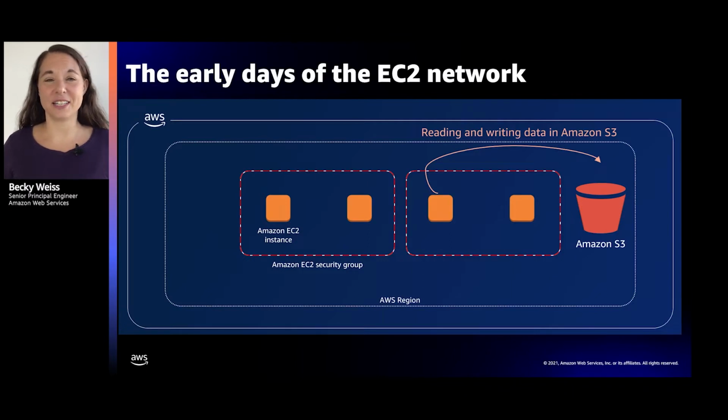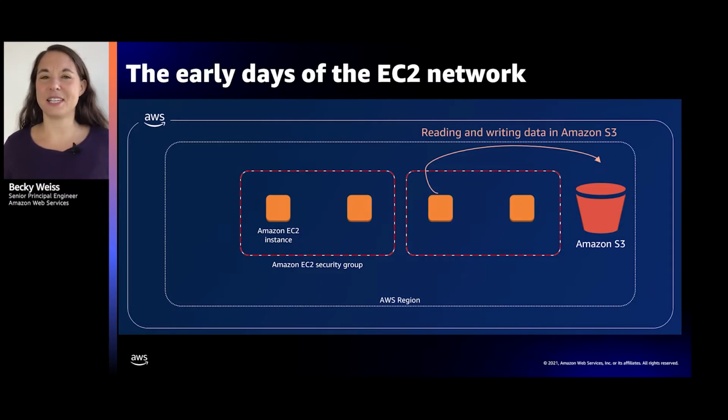Reading and writing their data in the cloud. And so when they wanted to talk to the S3 service, if you've ever used S3, you know that you make requests to its API: get object, put object, list objects, things like that. Well, you're talking to the S3 endpoint in AWS, and that's what your EC2 instance did. S3 was out there at a publicly accessible endpoint, and your EC2 instance could reach it because it had routability to the internet, and that is how that worked.